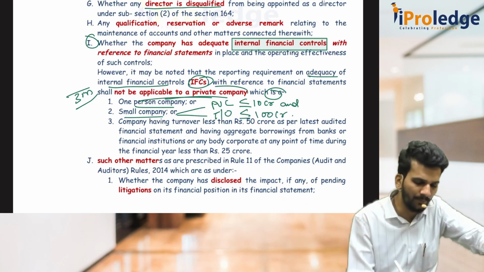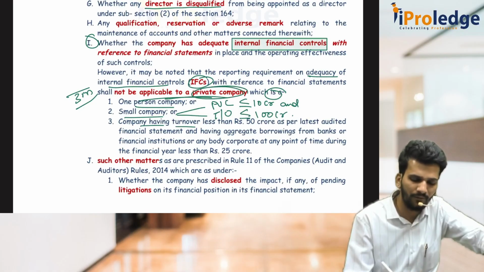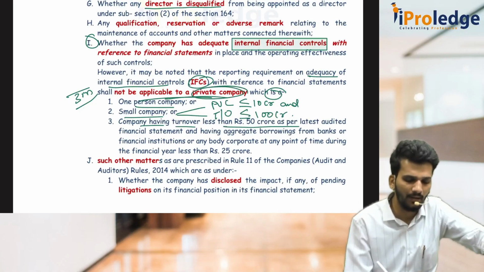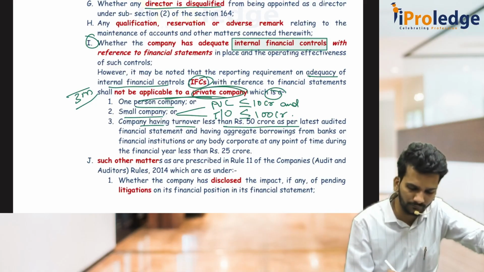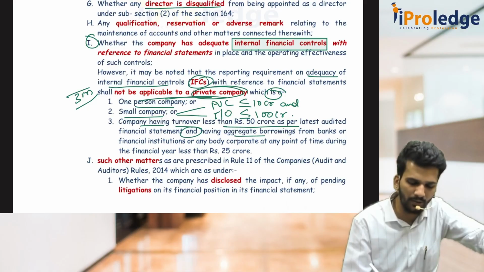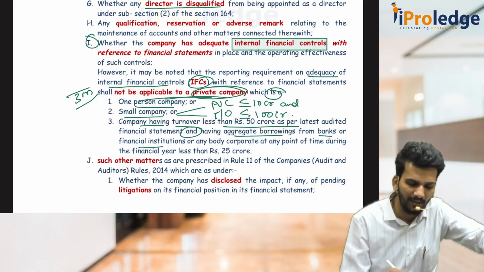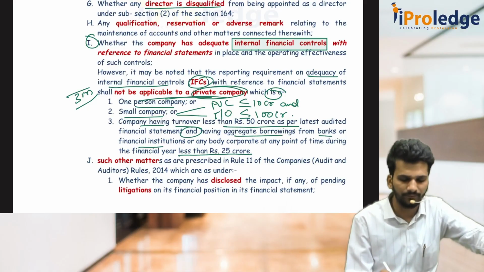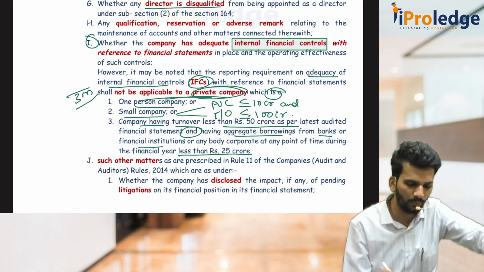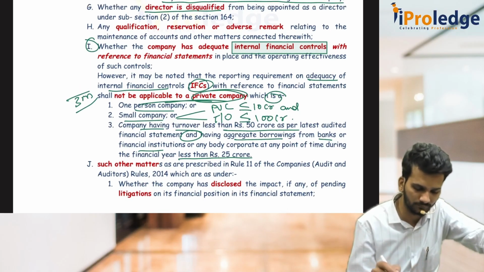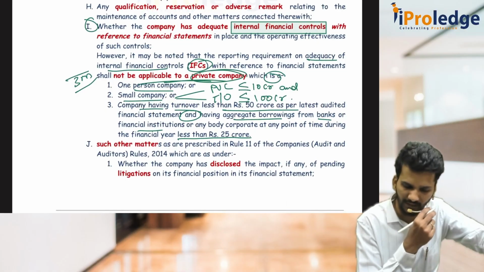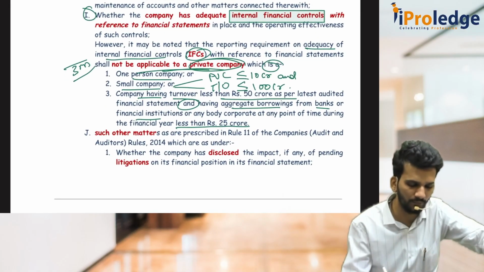And you are a private company which is having a turnover of 50 crore or less, and aggregate borrowings either from bank or FI less than 25 crore rupees. In such case, these IFCs are not applicable for you.